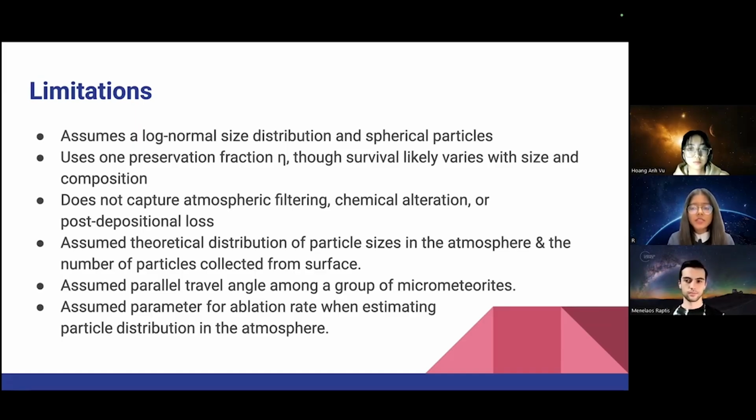We relied on a theoretical size distribution for particles entering the atmosphere and for those recovered on the surface. And we assumed a common travel angle for all micrometeorites. Finally, our estimate of atmospheric particle distribution depends on an assumed ablation rate parameter. These limitations show where future refinements could improve accuracy.